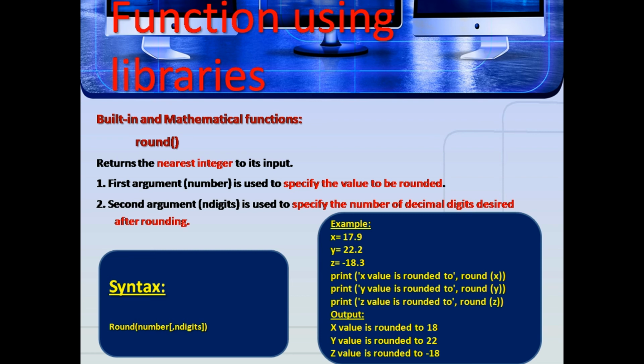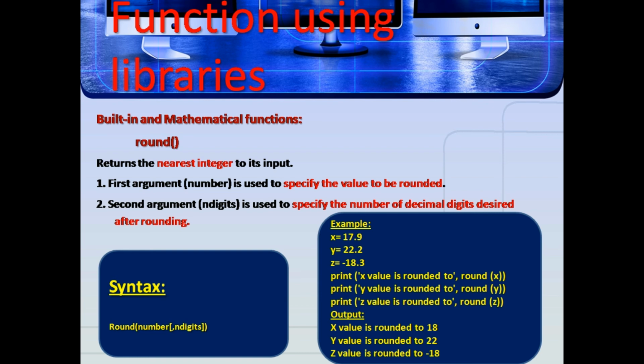Round off function, it returns the nearest integer to its input. First argument number is used to specify the value to be rounded. Second argument n digits is used to specify the number of decimal digits desired after rounding. Here the syntax is round off number n digits. Example, x equal to 17.9, y is equal to 22.2, z is equal to minus 18.3. The print of x value is rounded to round of x, y value is rounded to round of y, z value is rounded to round of z.